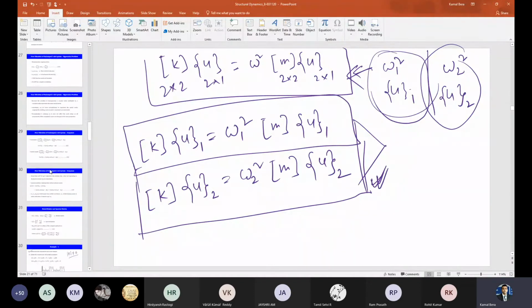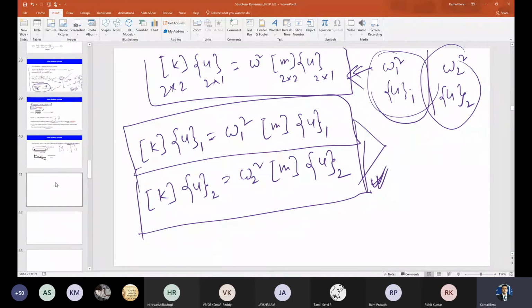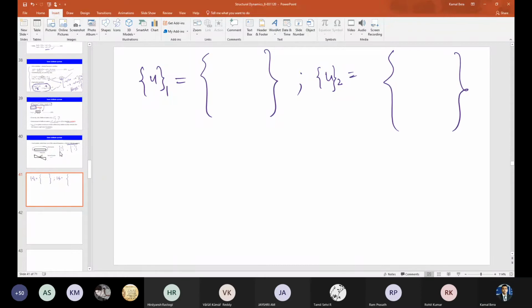Now we move to some interesting and very powerful properties of these mode shapes, or the eigenvectors. You need to do some algebraic calculation. So now tell me what is U1, as I mentioned in the last class, and what is U2. The first mode shape in our general case, the initial 2 degrees of freedom system that we considered.